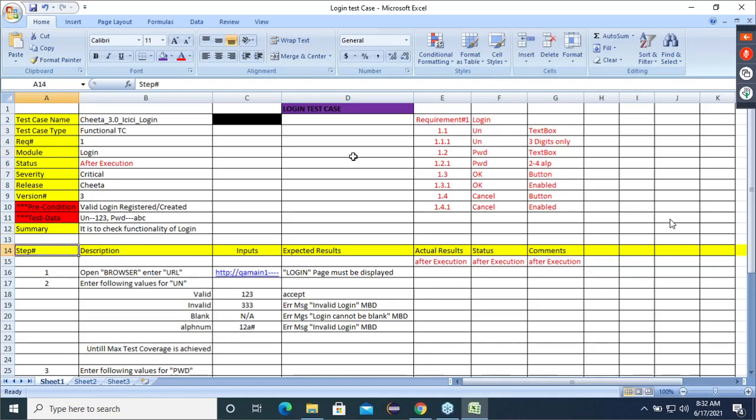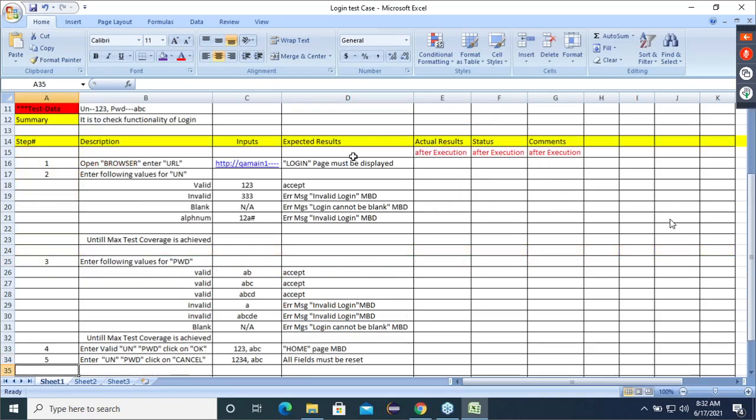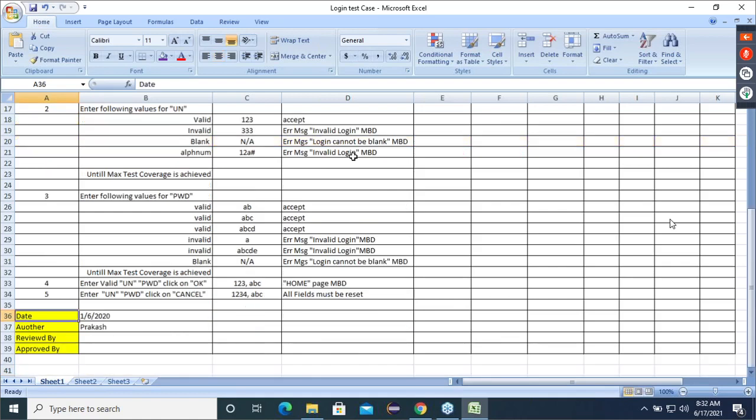Then we'll have step number, description, inputs, expected results, actual status, comments. This is the body portion. And we have a footer also: date, the author who has written, who has reviewed, who has approved. Our job is to just fill these attributes, or fill this template.